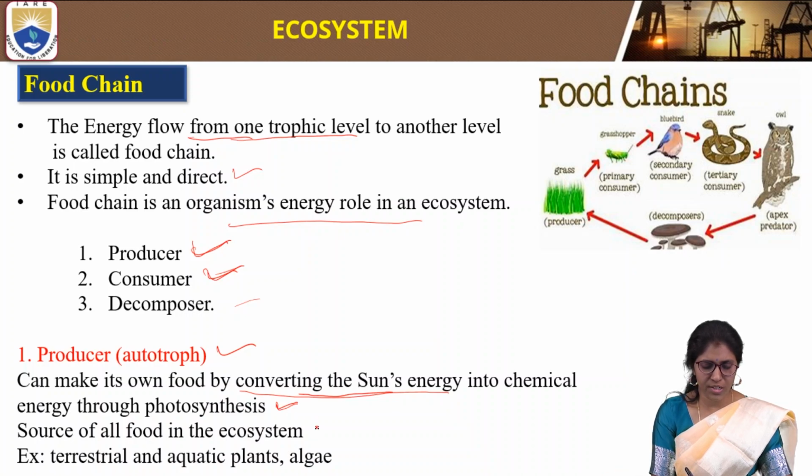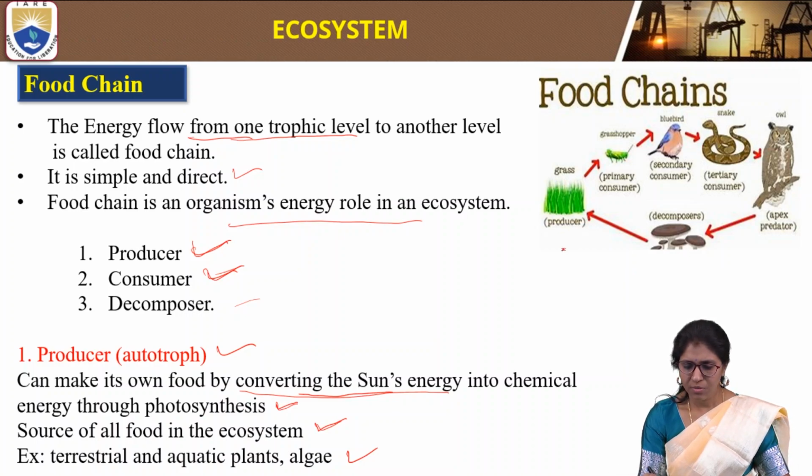Producers are the source of all food in ecosystems. Examples of these producers are terrestrial and also aquatic plants and algae. These are all green plants, which convert sun energy into chemical energy, which is a source of food for almost all living things.